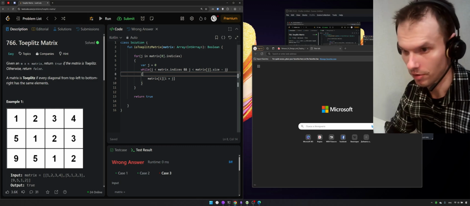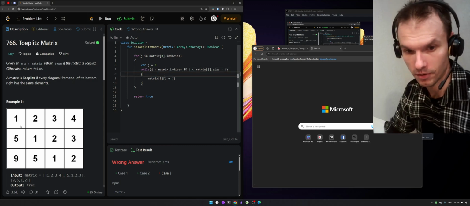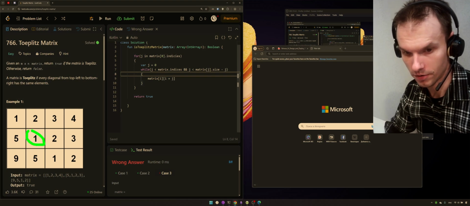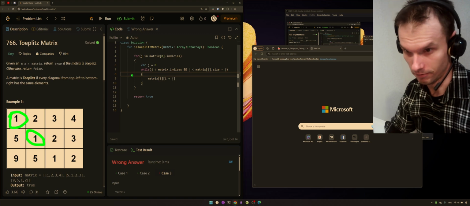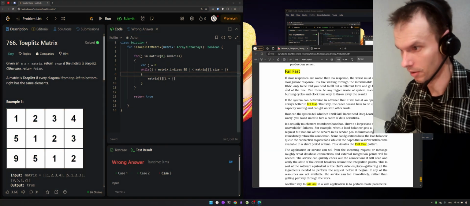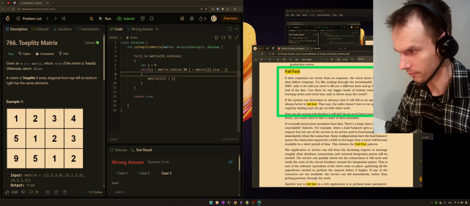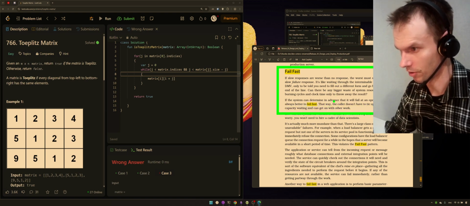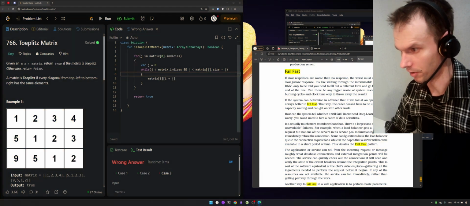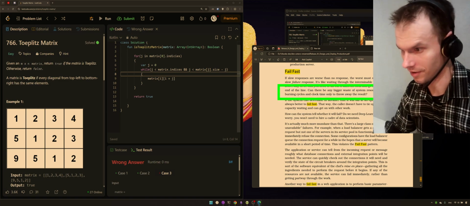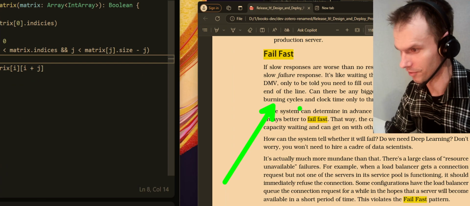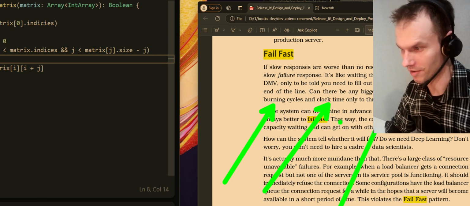Well, and one more point. If the first element isn't equal to the previous one, just by using that fact, we use a fail fast approach. I found the explanation of this approach in one of the books about development, and the point is it's useless to burn cycles and clock time just to throw away the result.